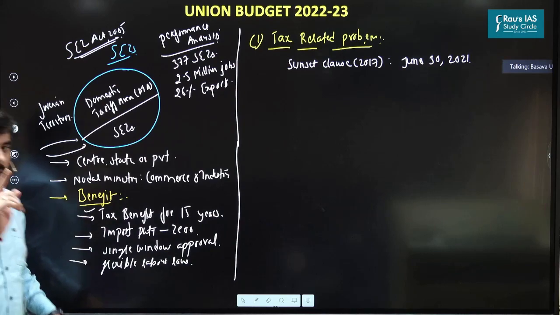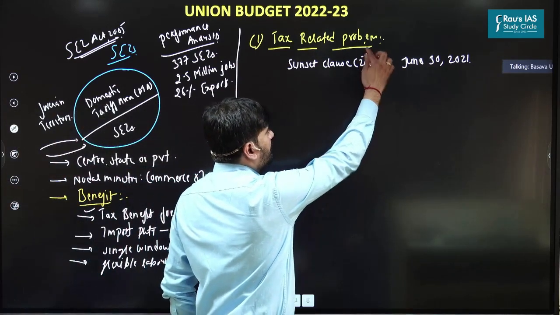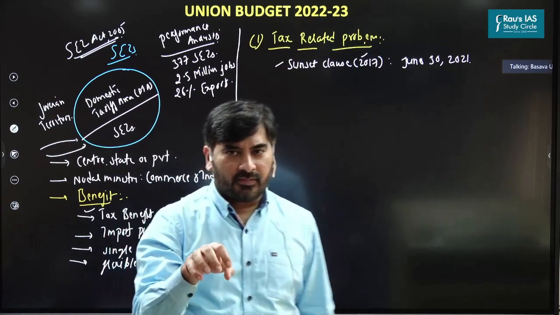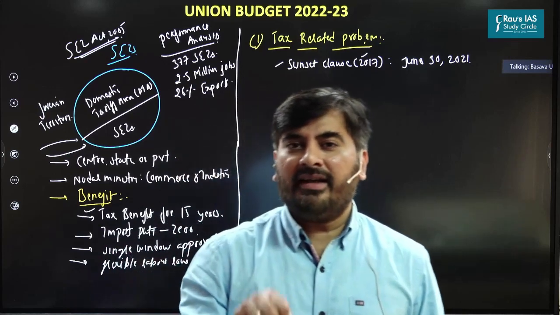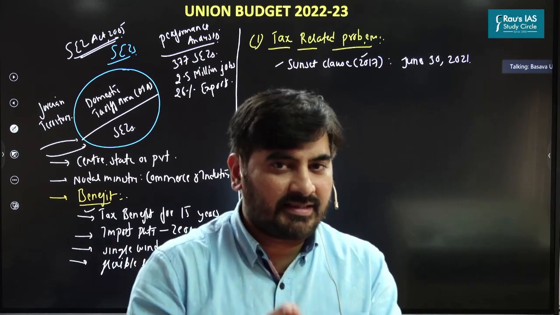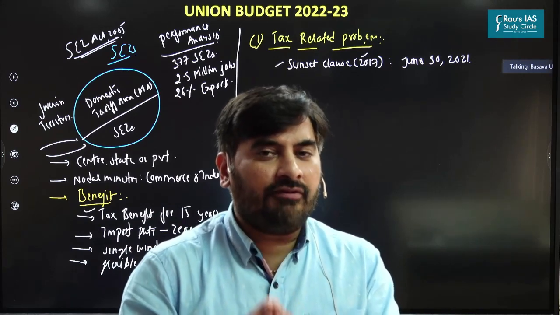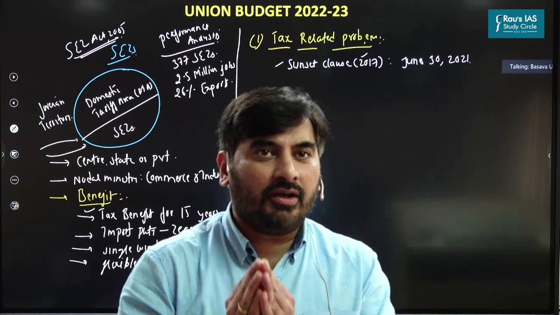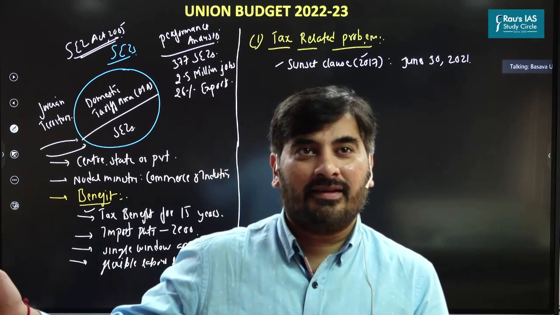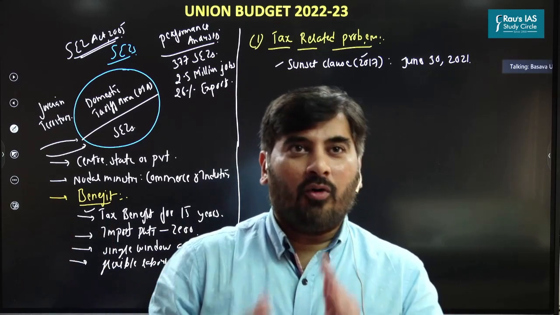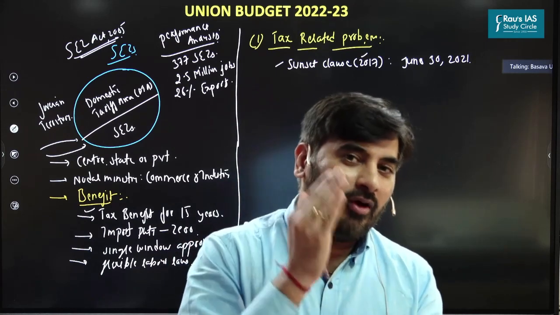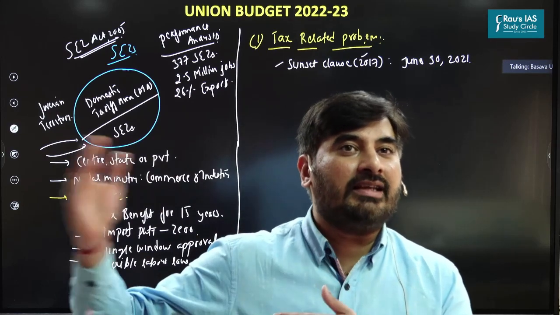That's a benefit. What happened is in the year 2017, the government came up with a sunset clause. What is this sunset clause? Under this sunset clause, the government declared that any unit which is set up in the SEZ before the cutoff date of June 30, 2022, only those units will get tax benefit for the next 15 years. I'm repeating, only those units which are being set up in the SEZs before June 30, 2022 will get tax benefit for the next 15 years.